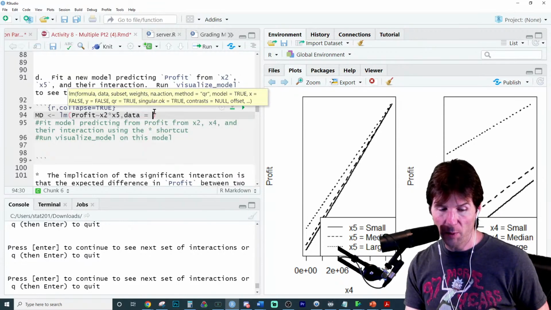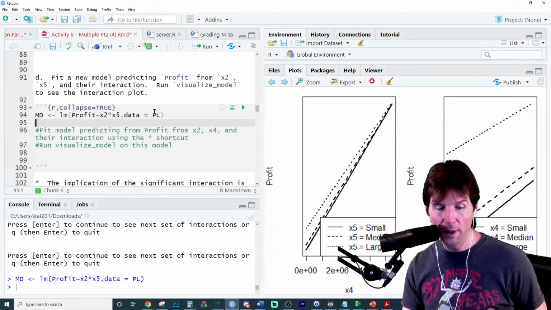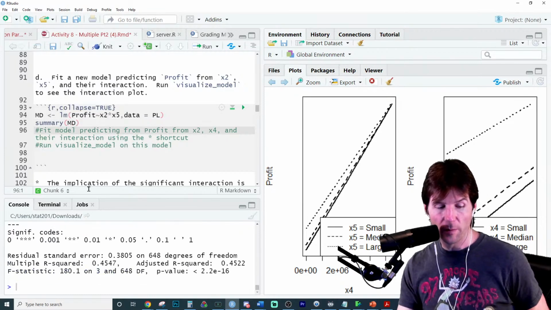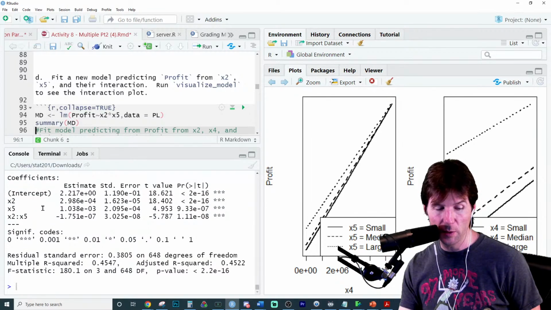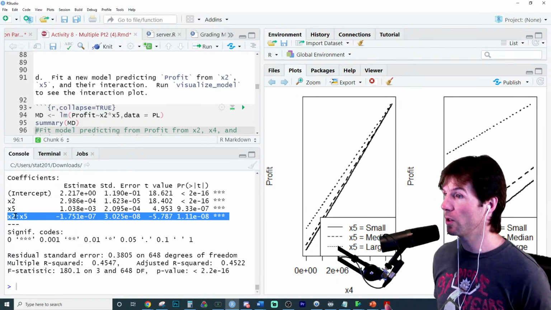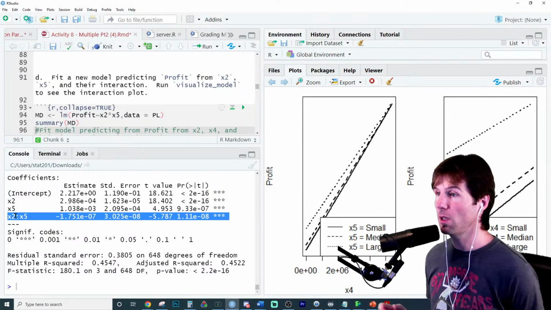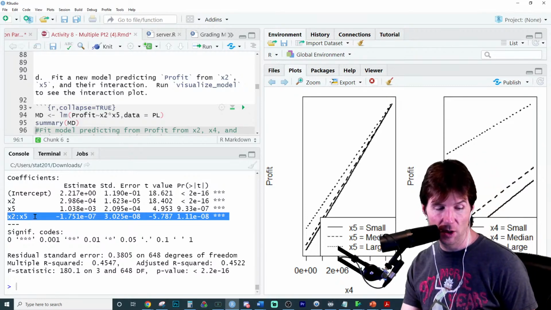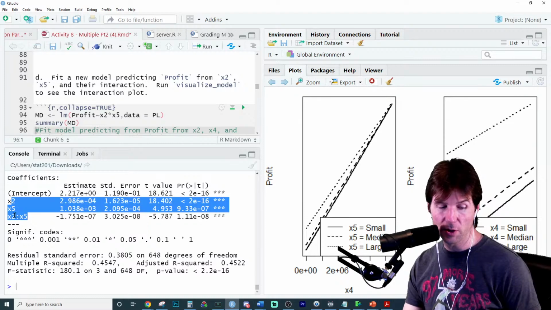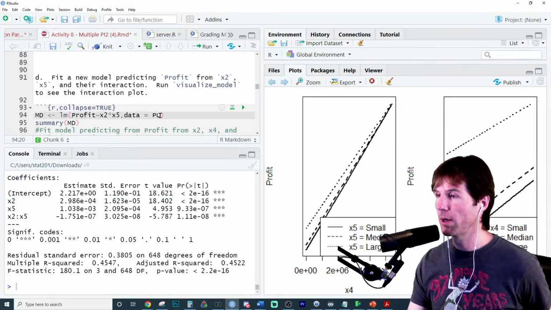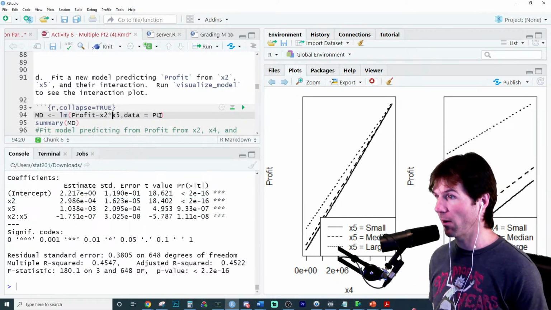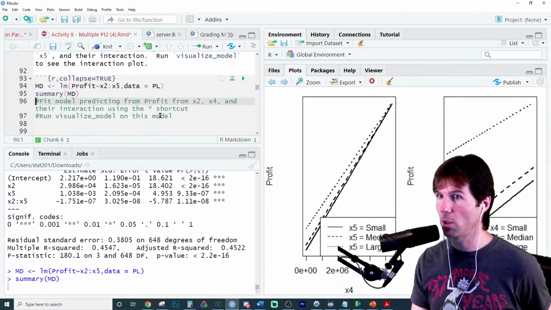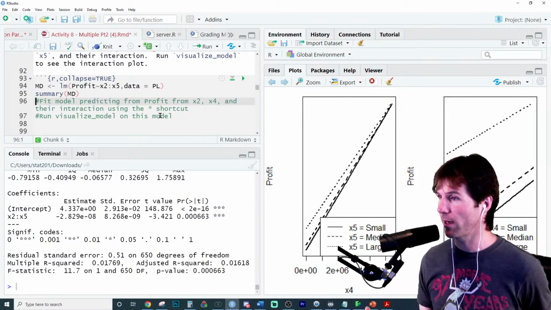We're going to fit a linear model predicting profit from X2, X5, and their interaction. Now, I want to point something out right here. When you do the star, you carry what's called model hierarchy. Model hierarchy states that for interactions, if you have the interaction in the model, you will include the terms themselves. And this is done with the star. To violate model hierarchy, or not carry it through, is to do the colon right here. And then you will see we do not get the X2, X5 term.